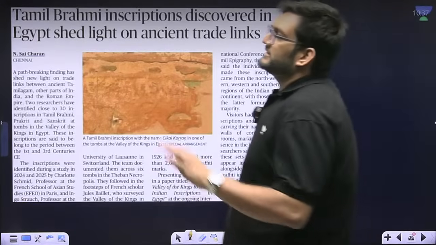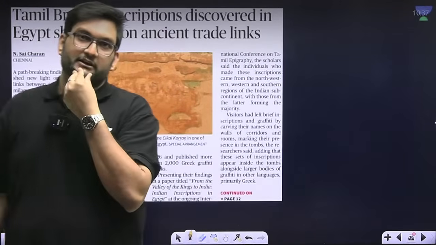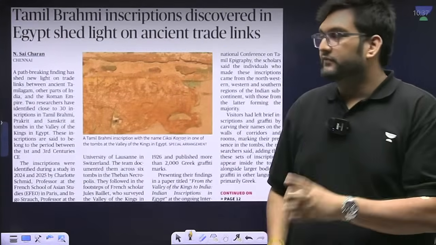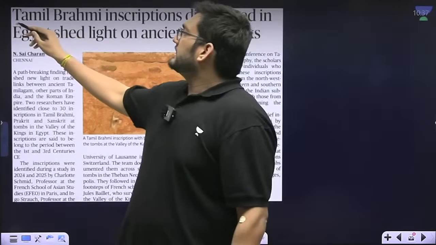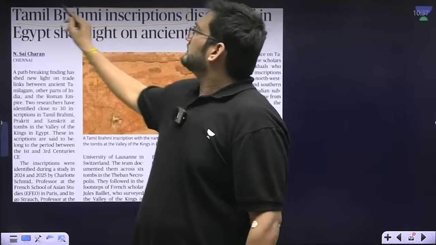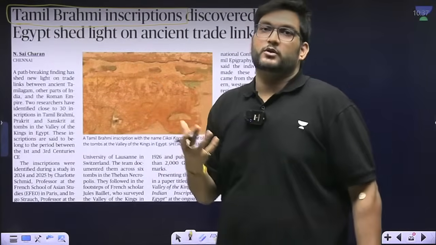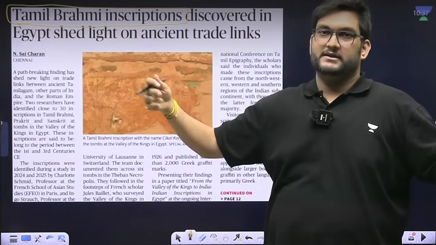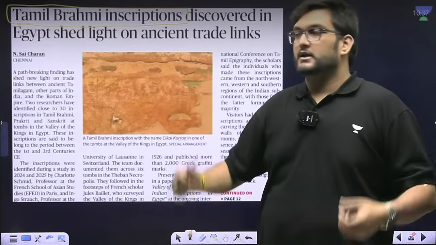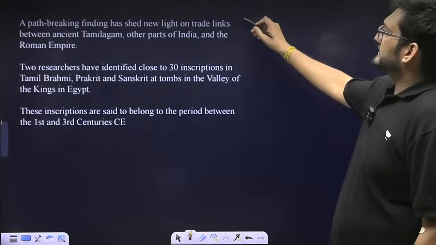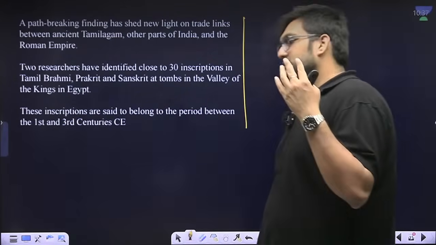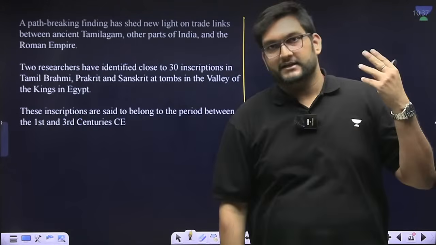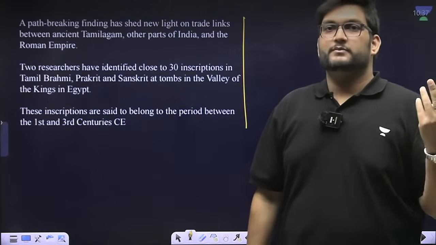Now, we have a very interesting development from Egypt. Two French scholars have found Tamil Brahmi inscriptions in a necropolis. Necropolis means a graveyard which has a proper graveyard per se, meaning a lot of people are buried together. And this is quite interesting because it is not something new that India was connected to Egypt as late as in the colonial period itself.